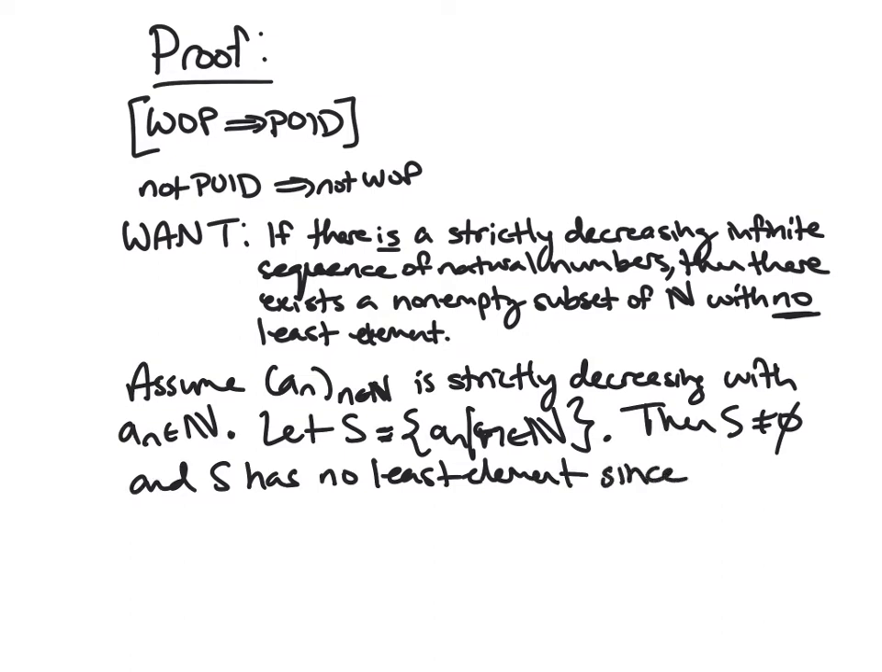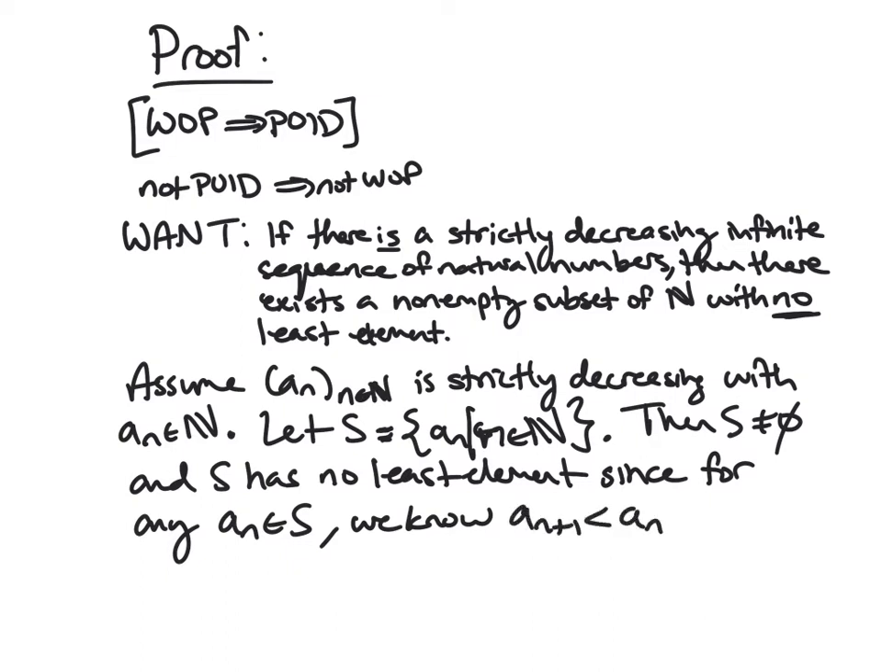Well, what does any arbitrary element look like in S? So for any, say, a_n in S, we know that since it's a strictly decreasing sequence, a_{n+1} is less than a_n, right? This is true for any element in S, and thus there is no least element. You can always find something below it. So that takes care of this direction.